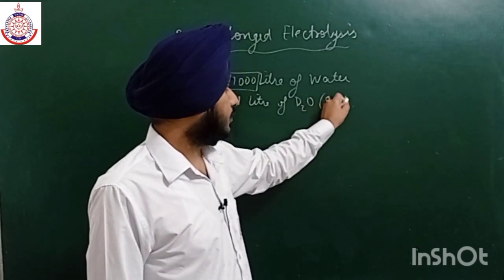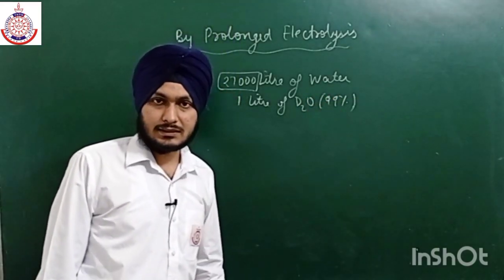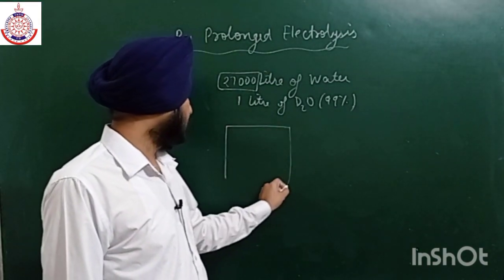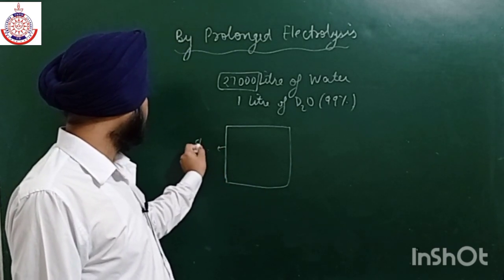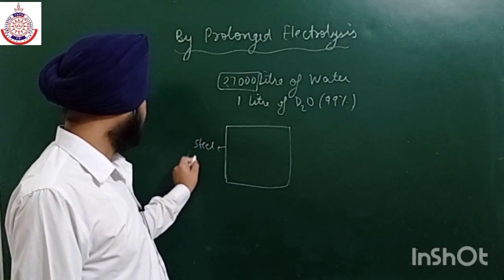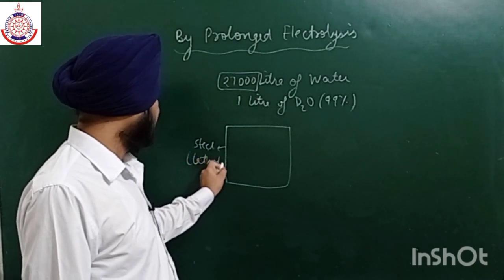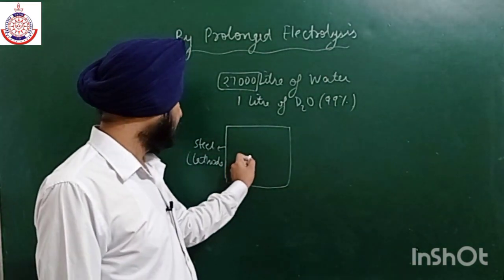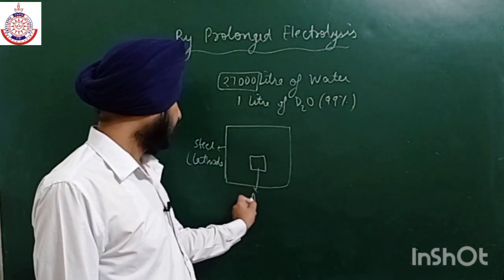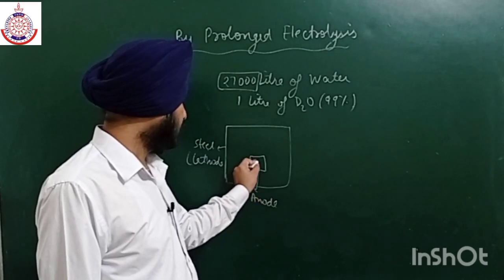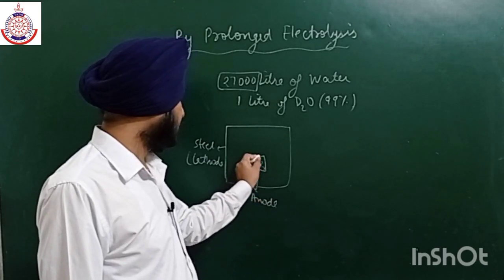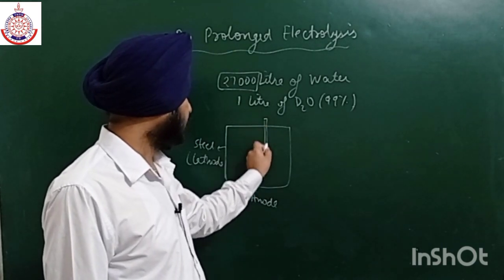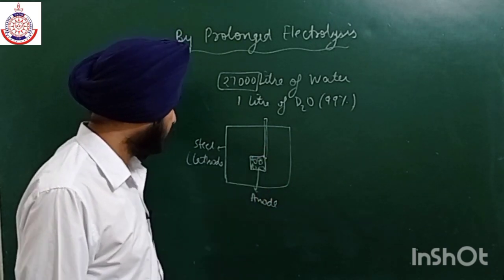Near about 99% pure. So for the electrolysis apparatus, the cathode we are using is steel, attached to the negative terminal, and nickel is used as the anode plate with some holes in it, attached to the positive terminal.